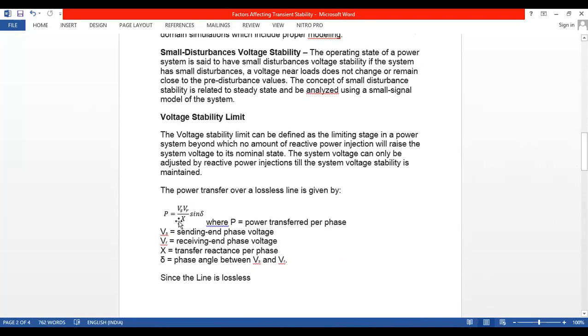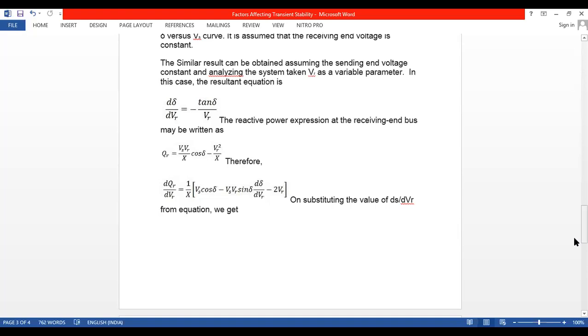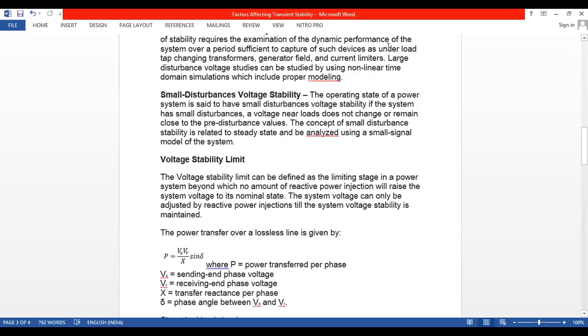So again, the same equation: power transferred over the transmission line is EV by X sine del, where E and V are the sending end voltage and receiving end voltage. The similar derivation we have done, with certain assumptions mentioned here. You can go through this derivation. So let me share that unit.